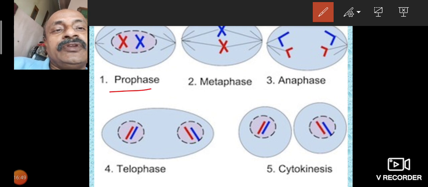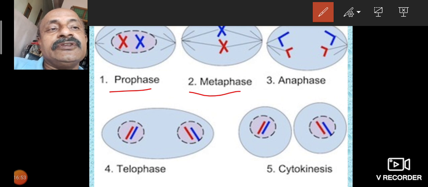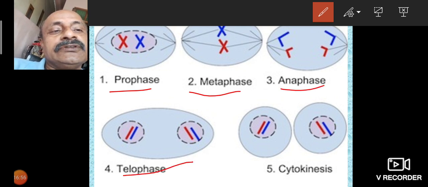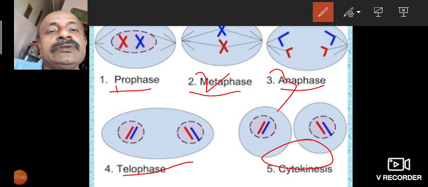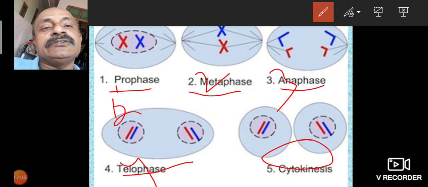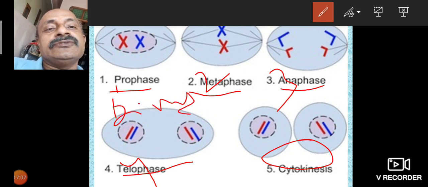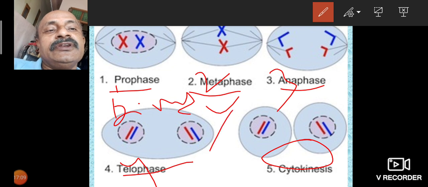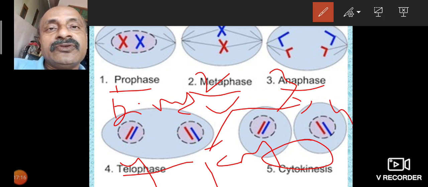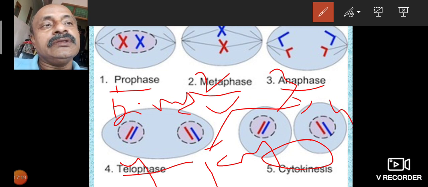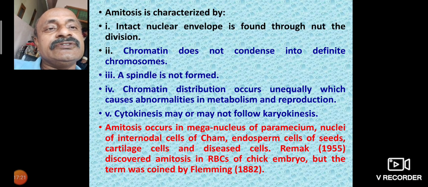This one is prophase. The dividing phase includes prophase, metaphase, anaphase, telophase and also cytokinesis. So these four are called the dividing phase. The dividing phase is of two types: the first one is karyokinesis, and the second one is cytokinesis. Karyokinesis and cytokinesis are both responsible for the dividing stages.